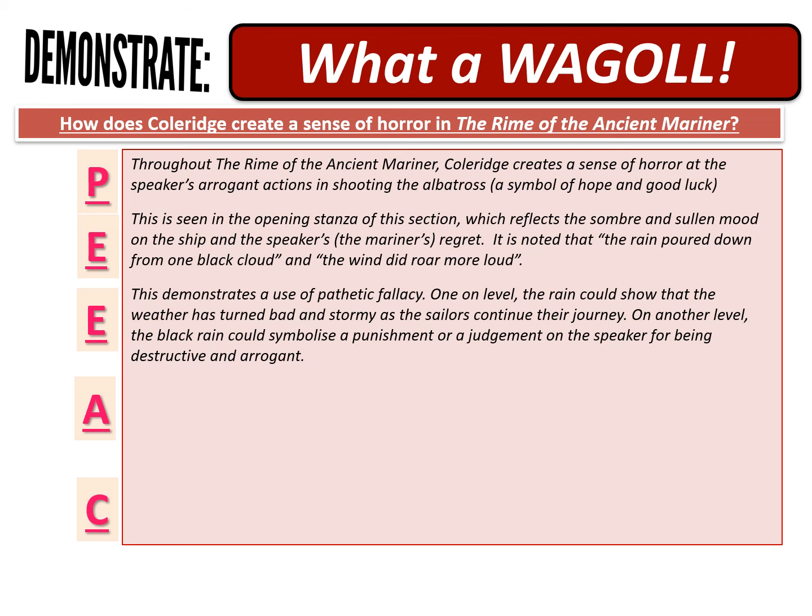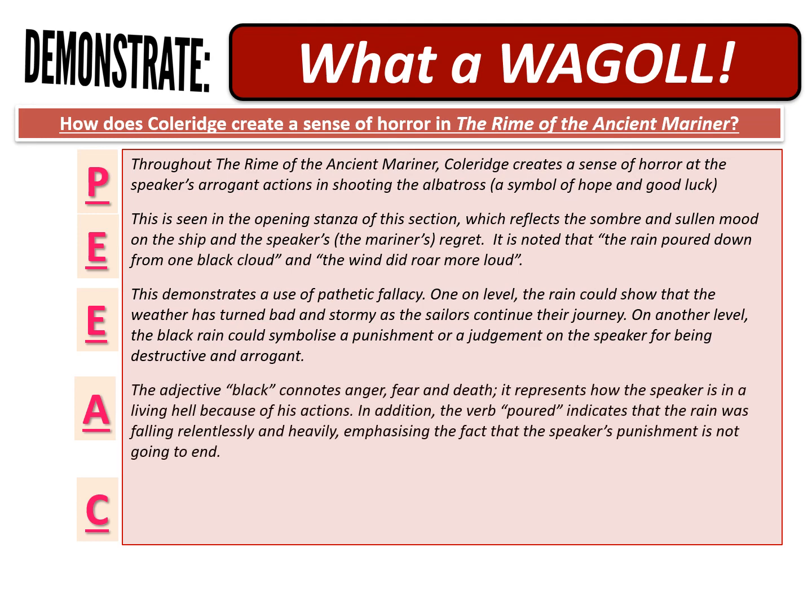This demonstrates the use of pathetic fallacy. On one level, the rain could show that the weather has turned bad and stormy as the sailors continue their journey. On another level, the black rain could symbolize a punishment or a judgment on the speaker for being destructive and arrogant. And there is my explanation. The adjective black connotes anger, fear, and death. It represents how the speaker is in a living hell because of his actions. In addition, the verb poured indicates that the rain was falling relentlessly and heavily, emphasizing the fact that the speaker's punishment is not going to end. And there is my analysis.